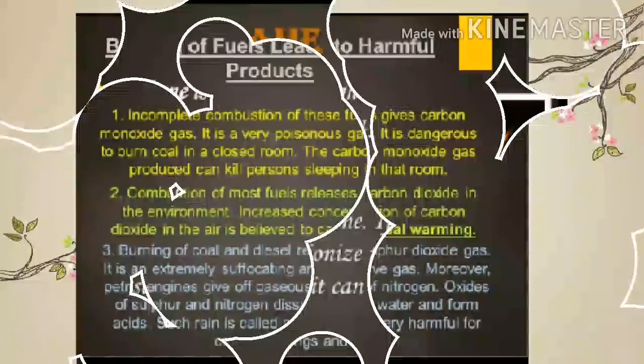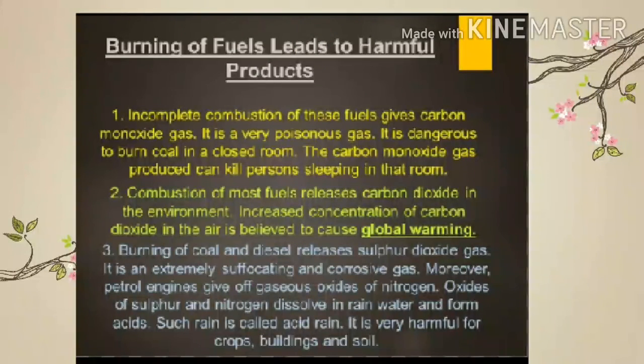We will now discuss the harmful products produced by the fuels. The burning of fuels produces harmful products which pollute the air around us. So the increasing use of fuels has a harmful effect on the environment. The important harmful effects produced by the burning of fuels are as follows.